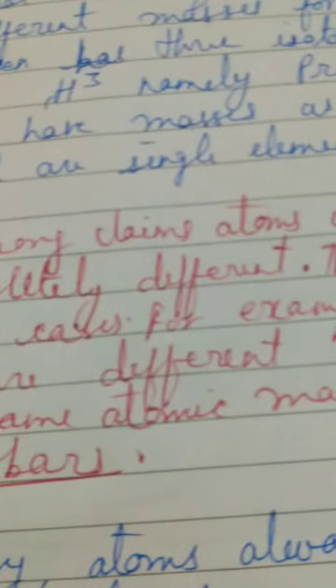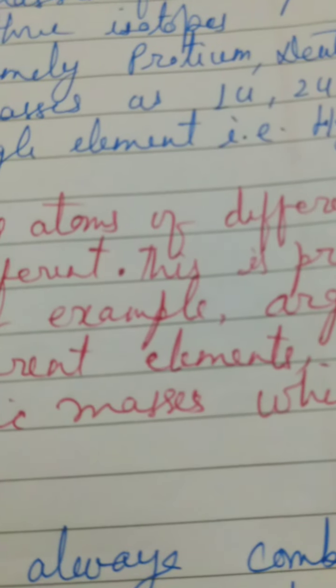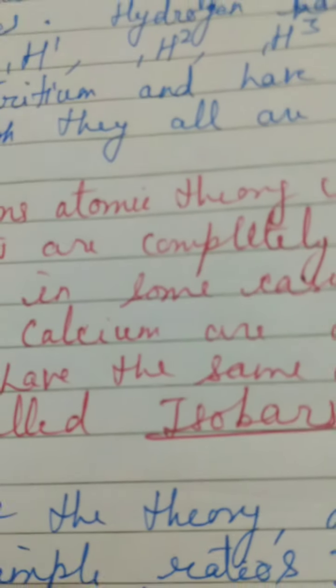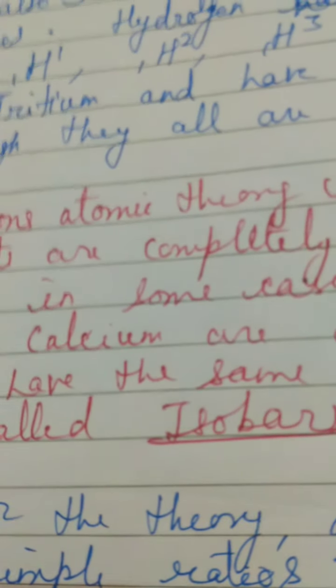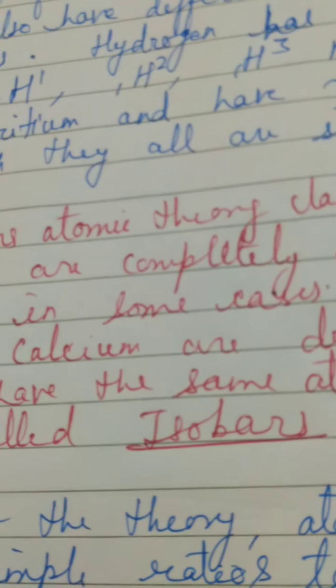Because the argon has 18 protons and 22 neutrons. So the summation is what? 40. But in the case of calcium, 20 protons and 20 neutrons. That is why the addition is 40. So the atomic masses are coming equal. And this is found in other atoms also.